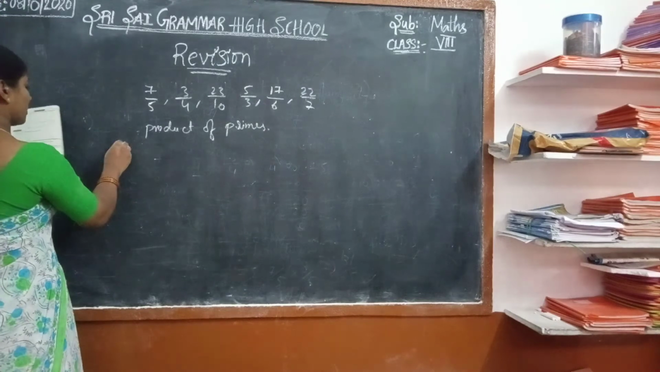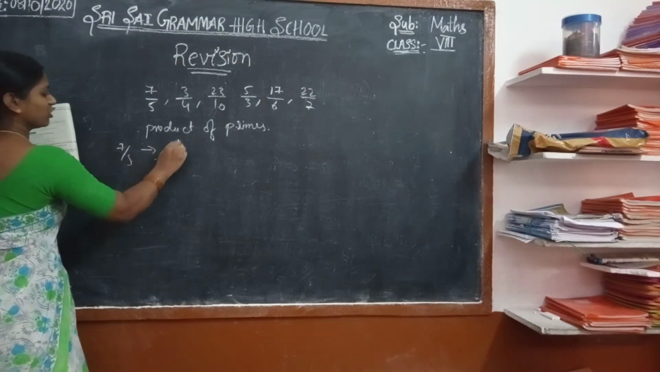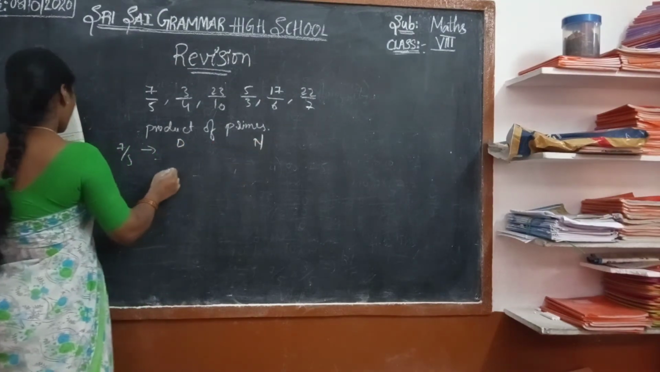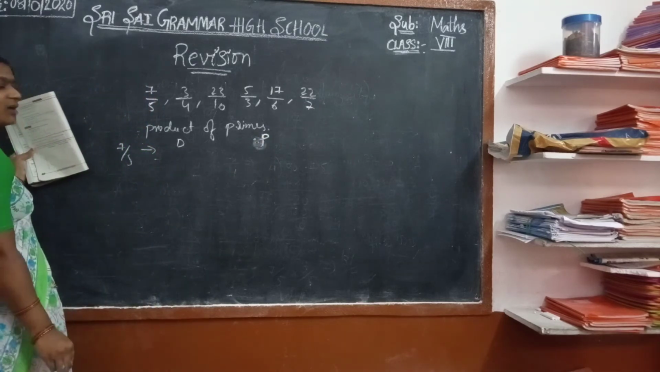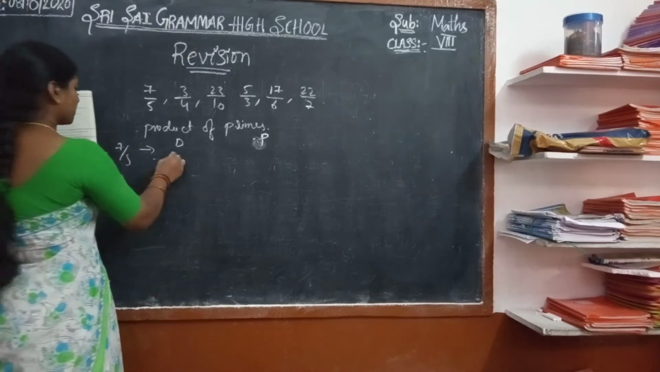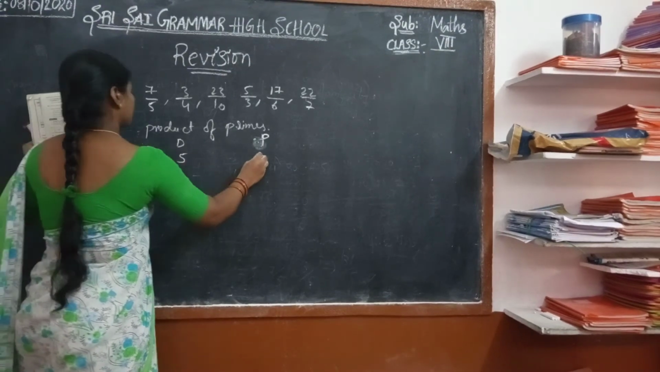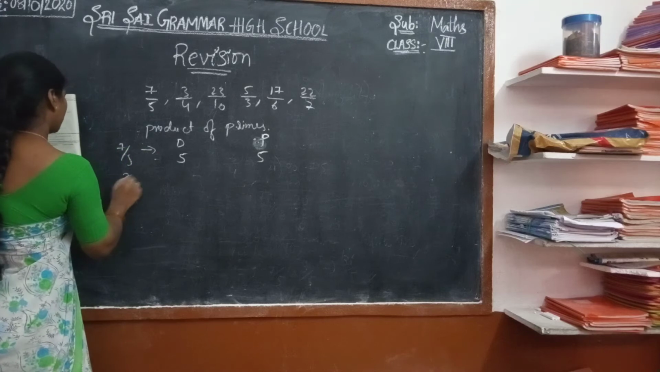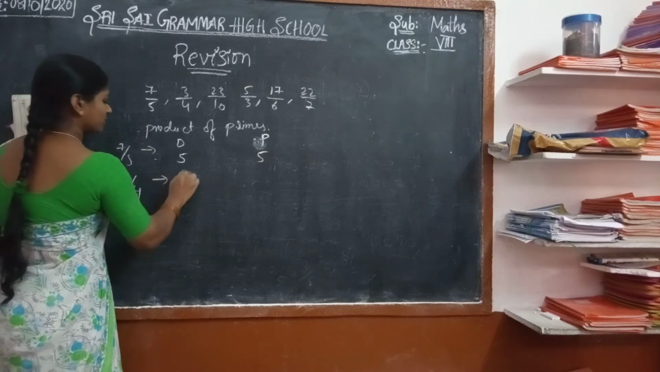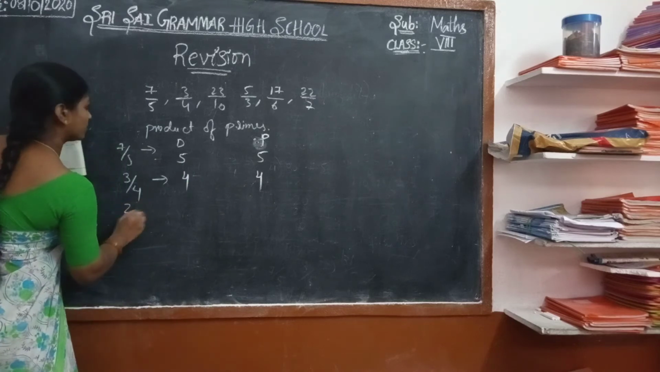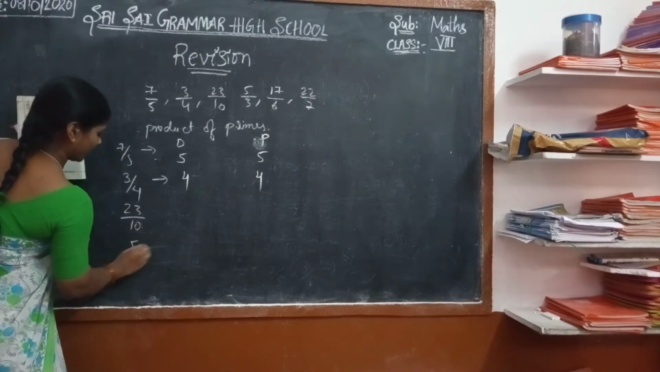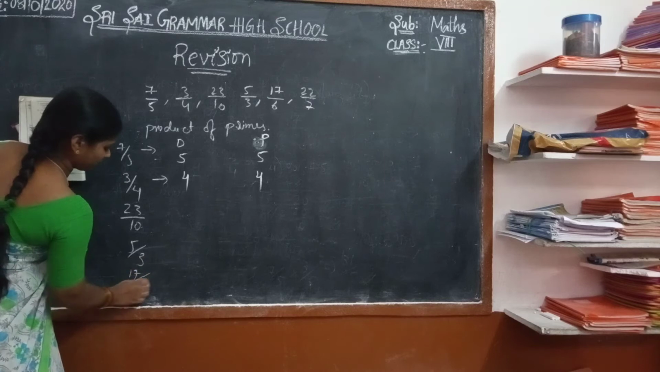For 7 by 5, what is the denominator and the numerator? By using the denominator, we have to find the primes. The denominator is 5. Now 3 by 4, the denominator is 4. Then 23 by 10, 5 by 3 and 17 by 6.